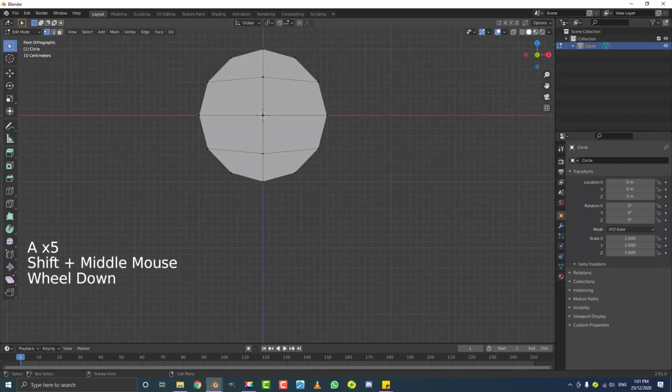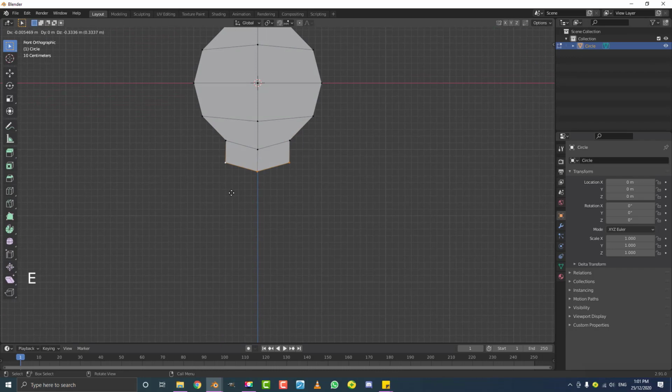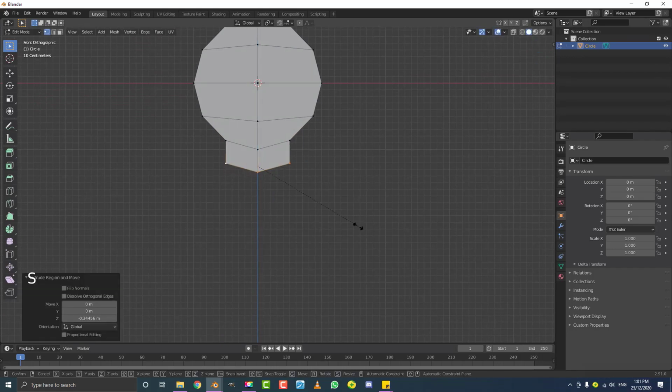Now what we're going to do is make the body. It's going to be super simple. We're going to select these 3 vertices at the bottom, and then we're going to go E to extrude, and hit Z, so it goes down onto Z. We're going to go to about here. Then we're going to go S, Z, and flatten those vertices. So S, Z, scale them down on Z. Just neatening things up a bit. And then we're going to go S to scale it up a bit.